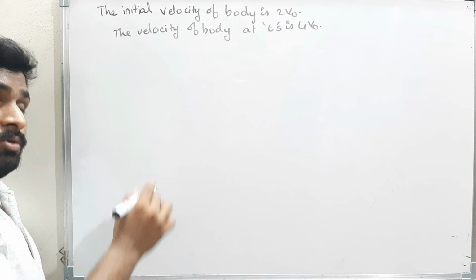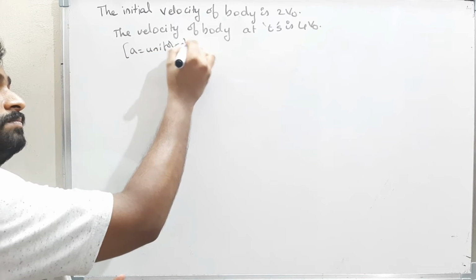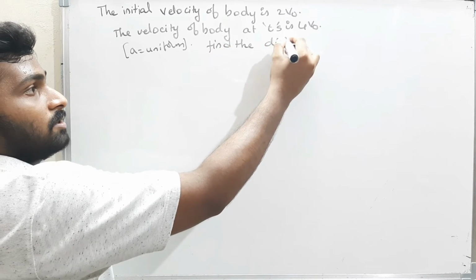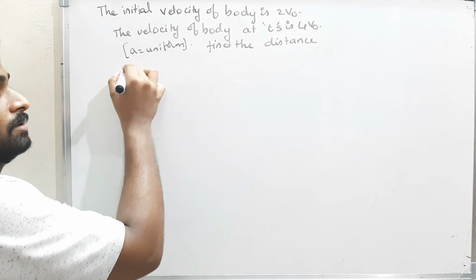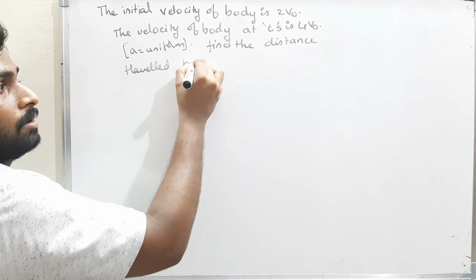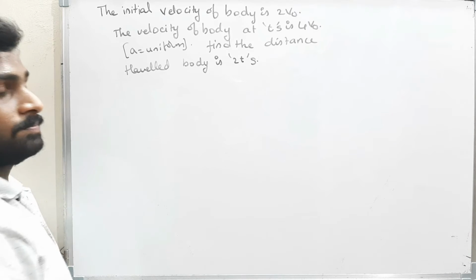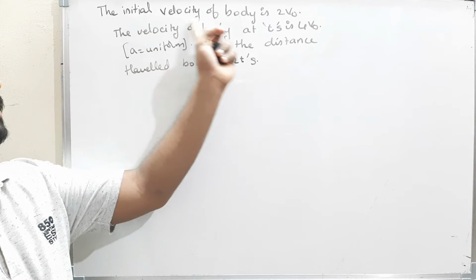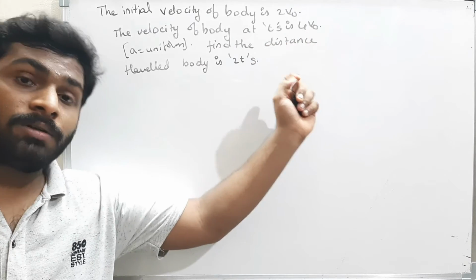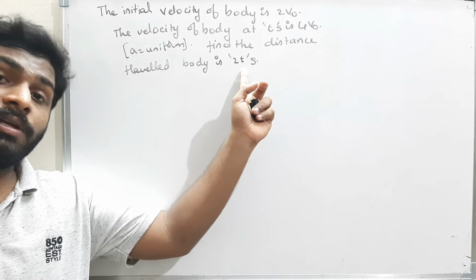Now the body is moving with a uniform acceleration. Find the distance travelled by the body in 2t seconds. You see the question. The initial velocity of the body is 2v0 and the velocity of the body at time t seconds is 4v0. Acceleration is uniform. Find the distance travelled by the body in 2t seconds.